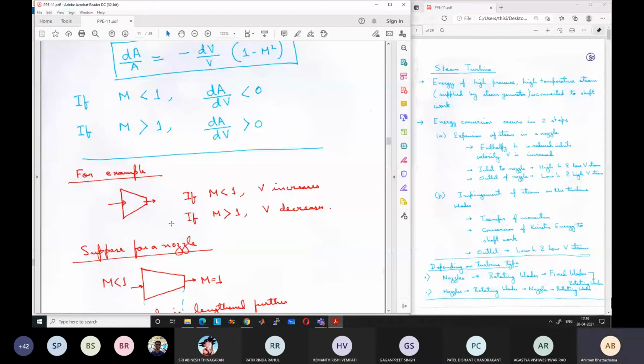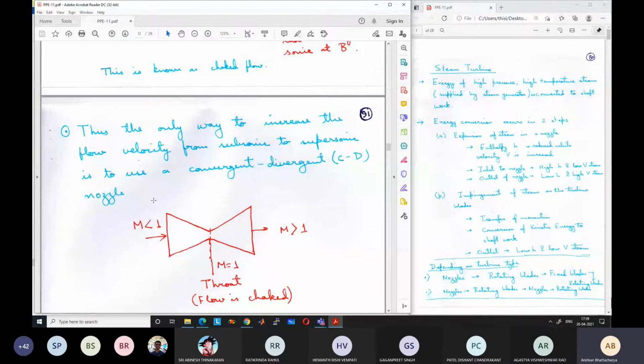So to go from subsonic to supersonic, we need a convergent divergent device, which is known as a convergent divergent nozzle or a CD nozzle. What happens is that flow comes in at subsonic velocity, then it is accelerated up to sonic velocity at the throat. Throat is the section where the area is minimum. So there we have sonic velocity. Then in the diverging portion, the flow becomes supersonic. As a result, with increasing area, the velocity further increases. So ultimately we get supersonic velocity at the other end of the device.